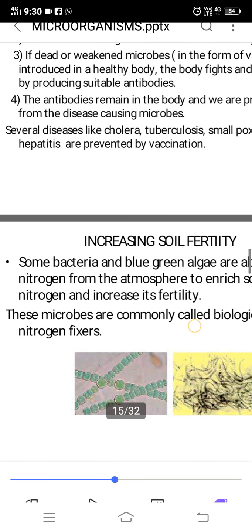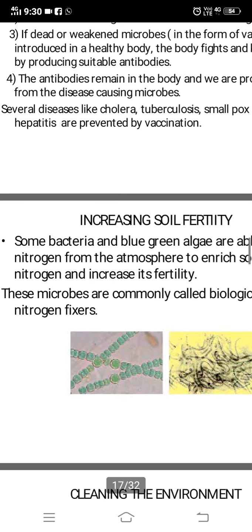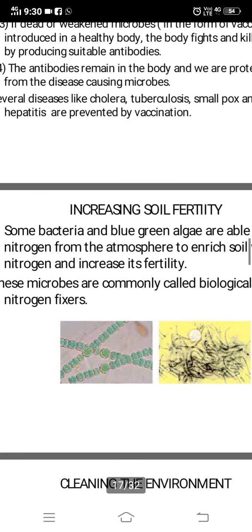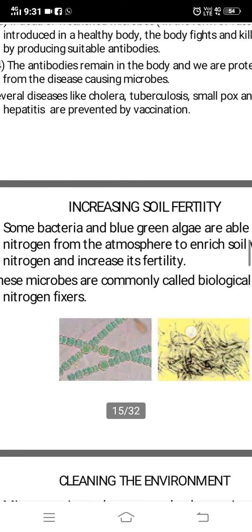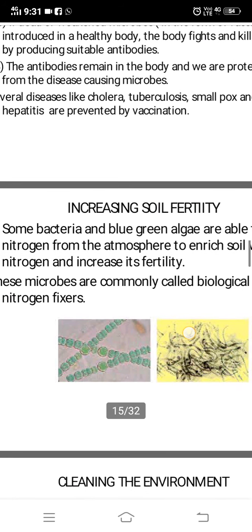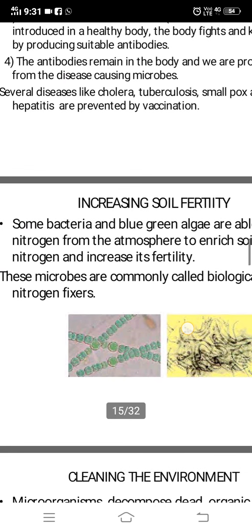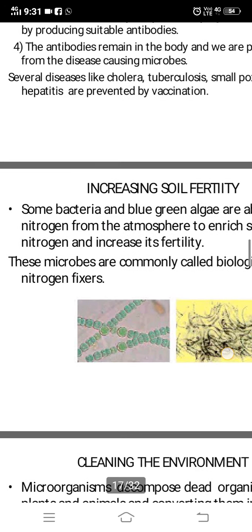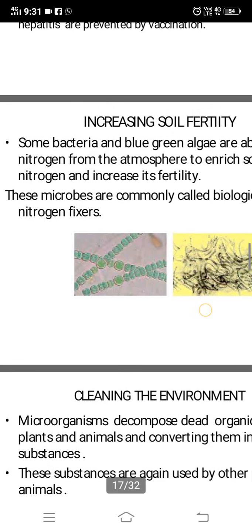Another use of microorganisms is increasing soil fertility. Some bacteria and blue-green algae are able to fix nitrogen from the atmosphere. Fixing nitrogen from the atmosphere means nitrogen cannot be directly taken by plants or animals, so that has to be converted into some usable forms. That is called fixing of nitrogen from the atmosphere, to enrich soil with nitrogen and increase its fertility. These microbes are commonly called biological nitrogen fixers. They are found in the roots of leguminous plants, which means pulses and all.